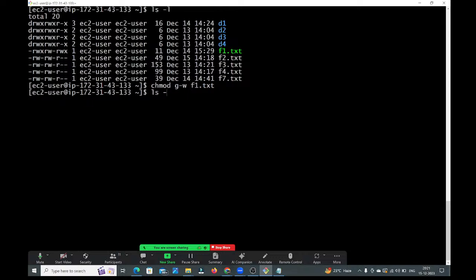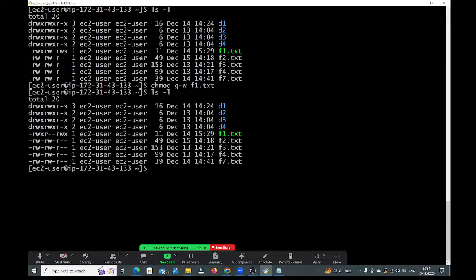Now run ls -l. See guys, earlier the group had read and write permission. Now what have I done? I have removed the write permission. After removing the write permission, the group has only read permission. Is it clear guys, how to modify the file permissions? Yes, sir.